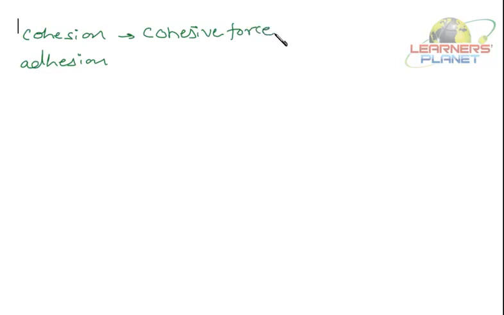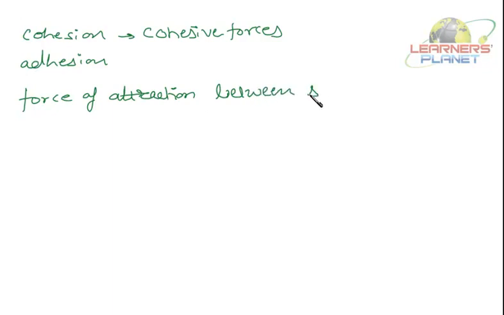Now, what do you mean by cohesive forces? It is a force of attraction between similar particles. Cohesive forces: the force of attraction between similar particles.